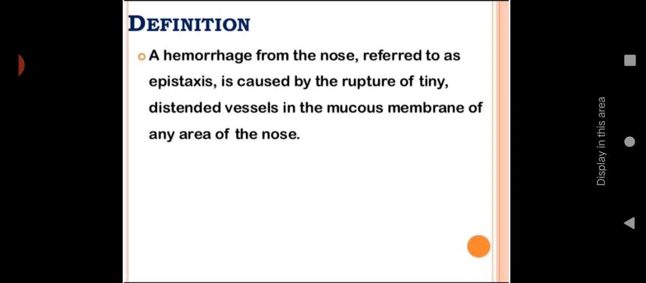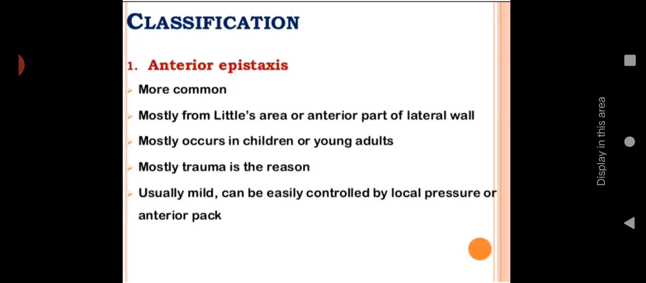When you are reviewing the anatomy and physiology, you can see that there are a lot of small blood vessels or capillaries present in the nose. So because of the rupture of any tiny blood vessels present in the mucous membrane of any area of the nose, that is called epistaxis. Let us see the classification.